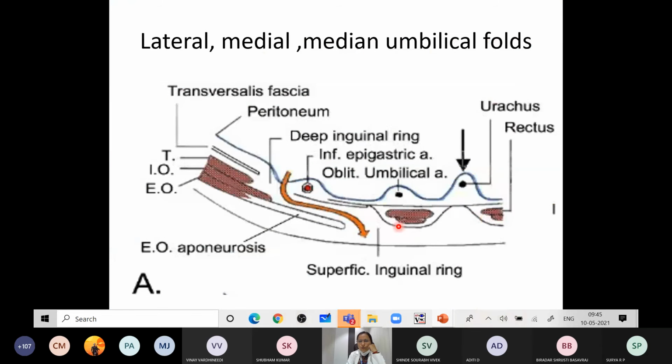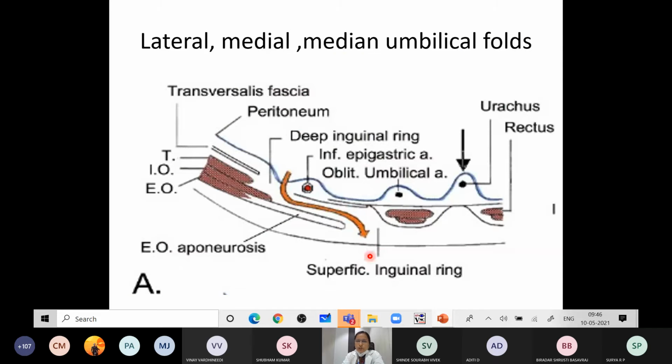The other thing you should know is this. I just want to show the deep inguinal ring and the superficial inguinal ring, and this is the inguinal canal. This is the external oblique muscle, the internal oblique, the transversus abdominis, and the fascia transversalis. Here you have the deep inguinal ring, and this is the superficial inguinal ring. This is called the inguinal canal.